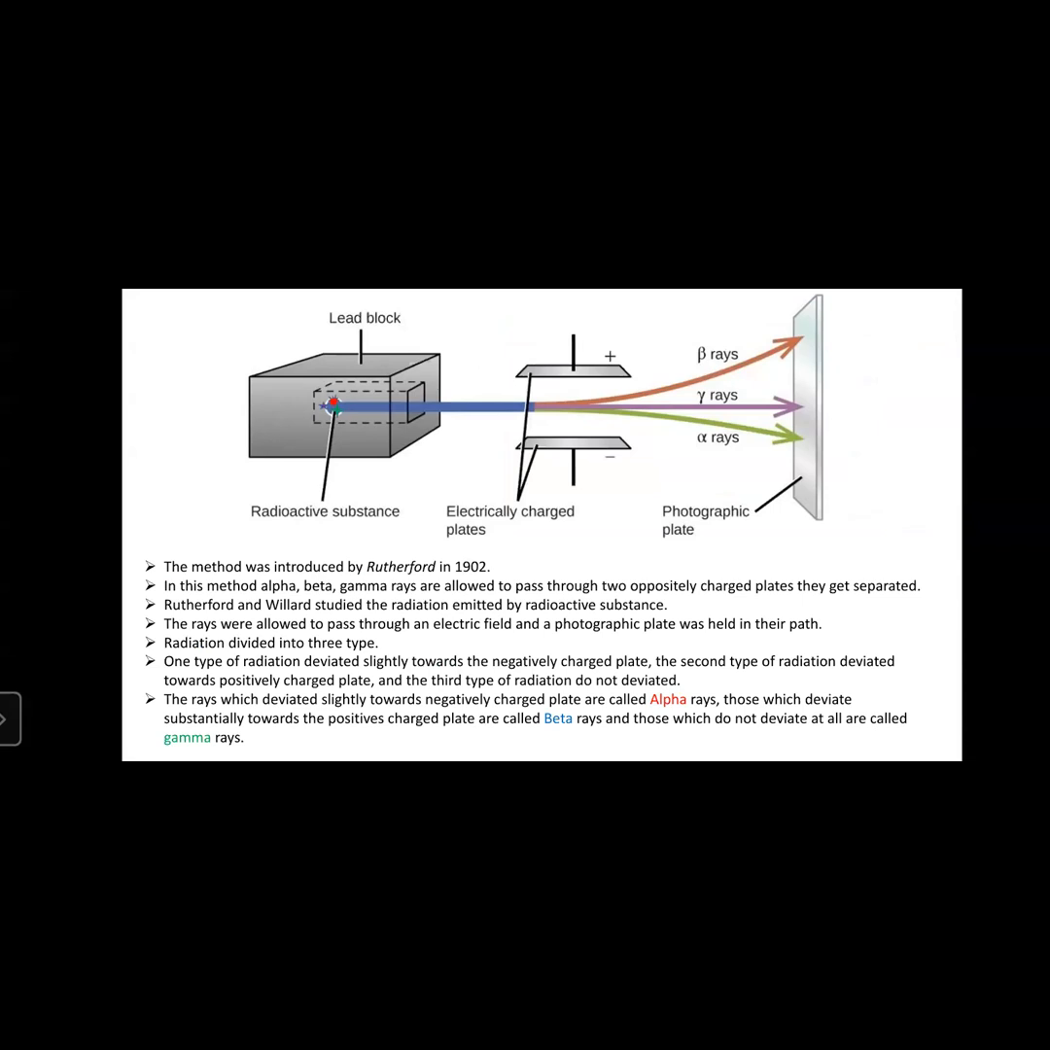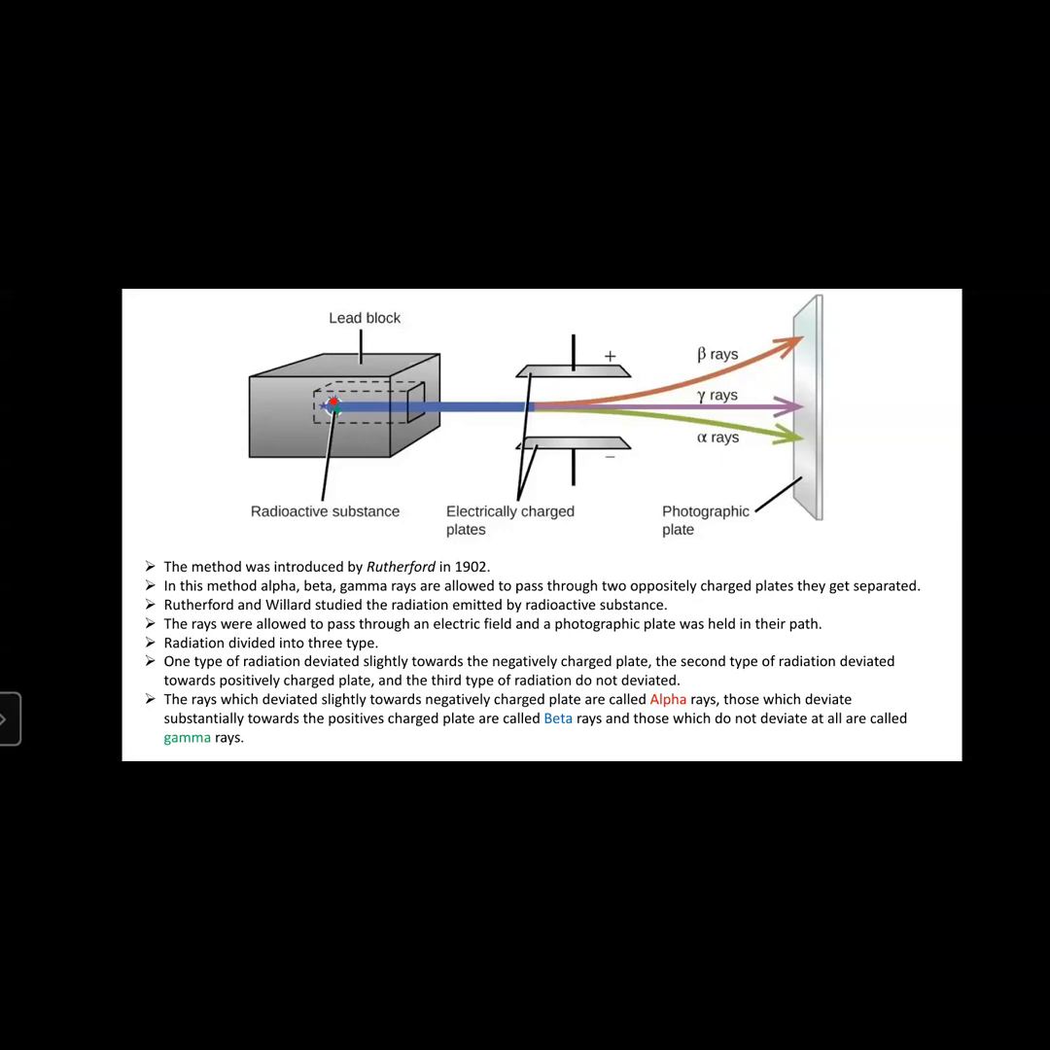They set up an experiment in which they passed the radiation between two electrically charged plates, positive and negative. They found that some radiation bends or deviates towards the positive plate, and some radiation deviates towards the negative plate. They named the radiation which deviates towards the positive plate beta radiation, and the radiation which deviates towards the negative plate alpha radiation. Radiation which does not deviate at all is known as gamma radiation.